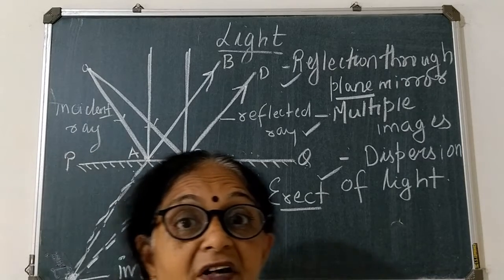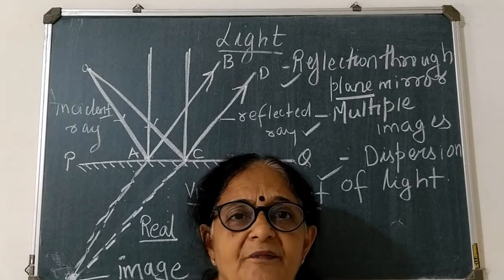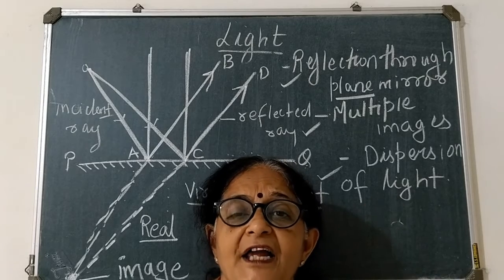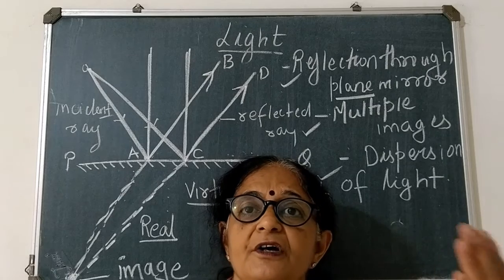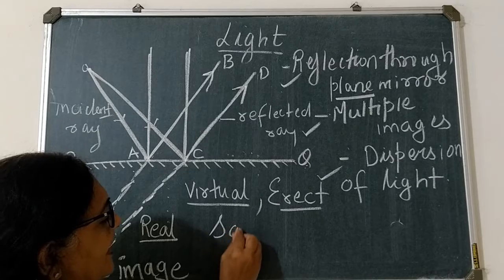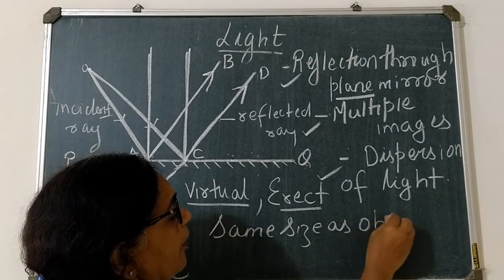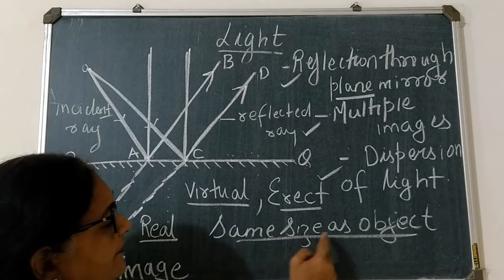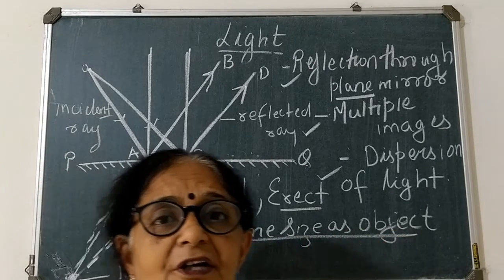Then what is the size of the image? Same as the object. Suppose I am 6 meters in height. So in the mirror also my height will appear the same, that is 6 meters. So size will be the same as the object, same size as object.